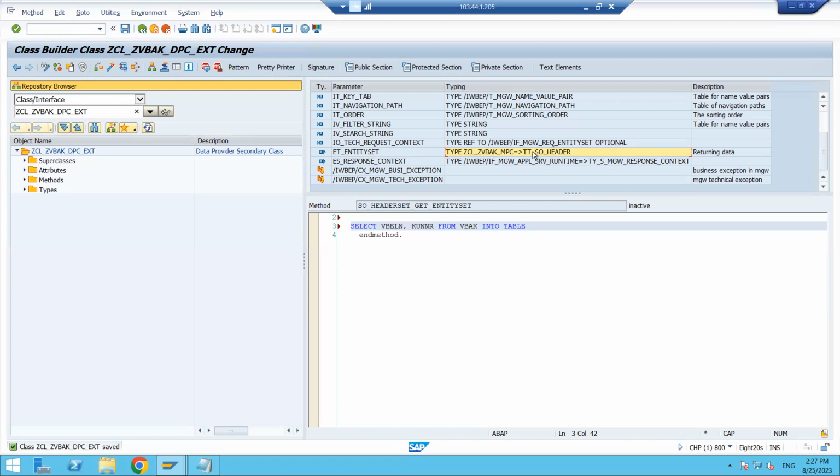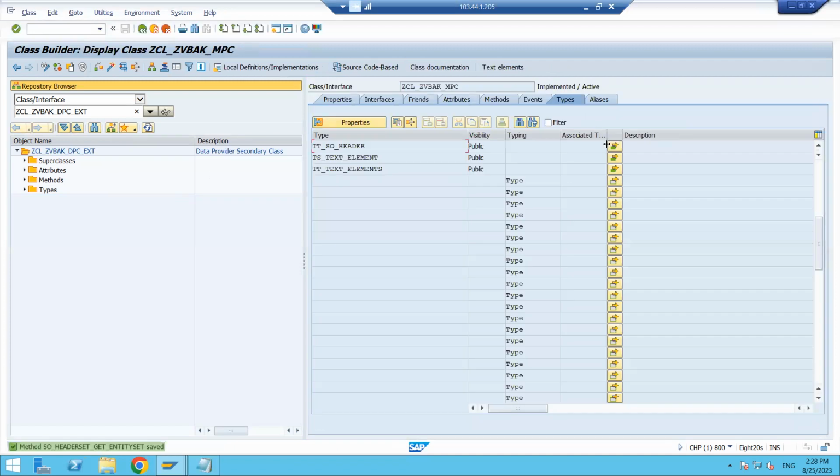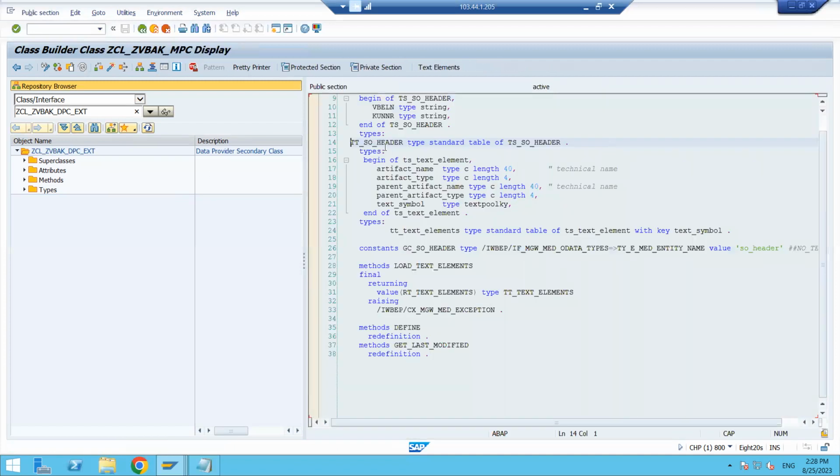Now if you double click on this one, click on the S button and now TT_SO_HEADER. Click on this arrow mark here. Here TT_SO_HEADER, type standard table of TS_SO_HEADER. Begin of TS_SO_HEADER. We are taking two fields, VBELN and KUNNR, right? So this is the structure we have declared there. But internally, it is generating one MPC class.